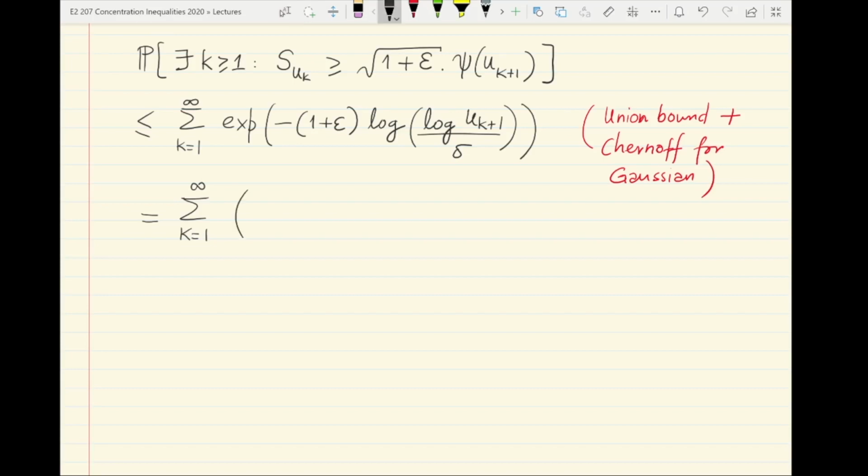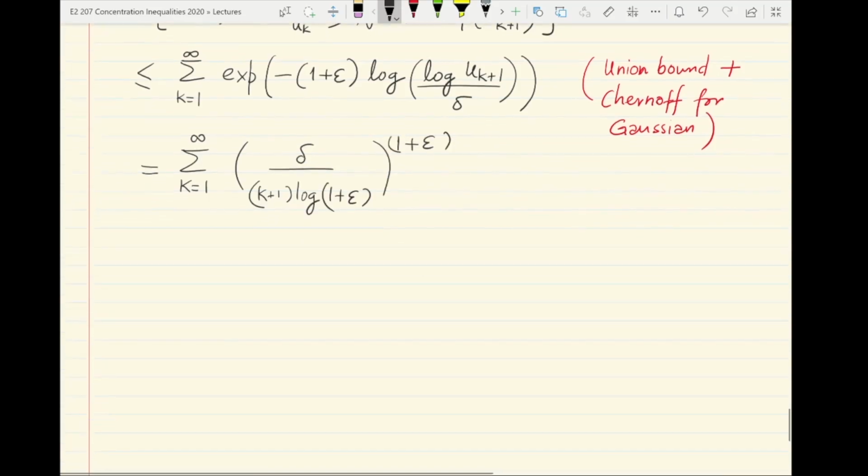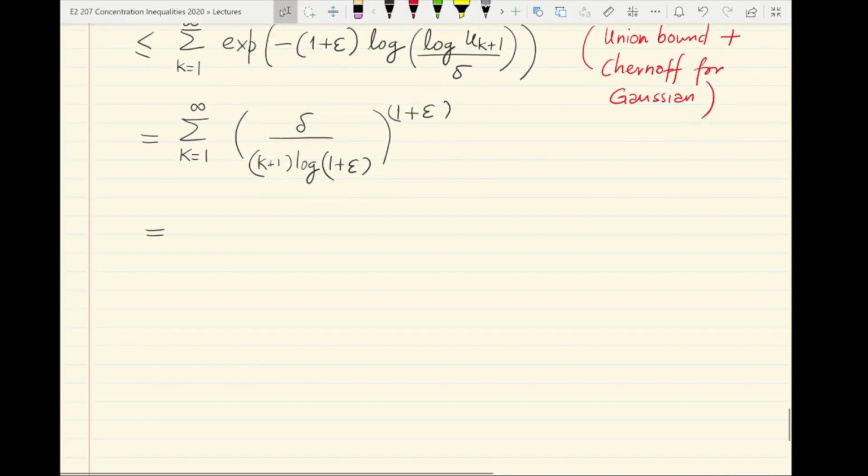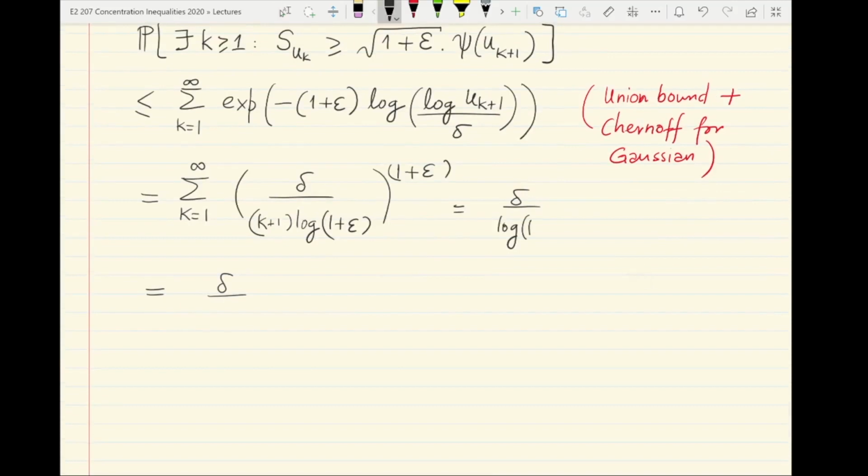So this is exactly the summation of delta by k plus 1 log 1 plus epsilon, the whole thing raised to 1 plus epsilon. The only part that depends on k is the sum, so if you remove the rest, you are left outside with delta by log 1 plus epsilon raised to 1 plus epsilon, which comes out, followed by a sum of 1 by k plus 1 to the 1 plus epsilon.